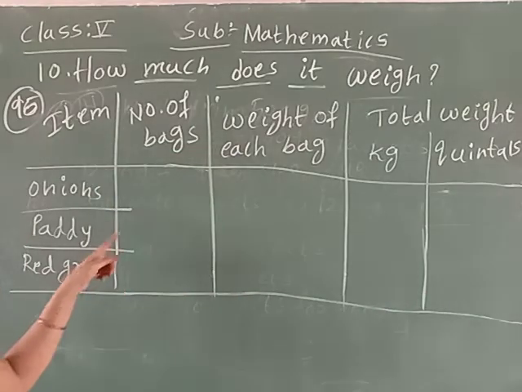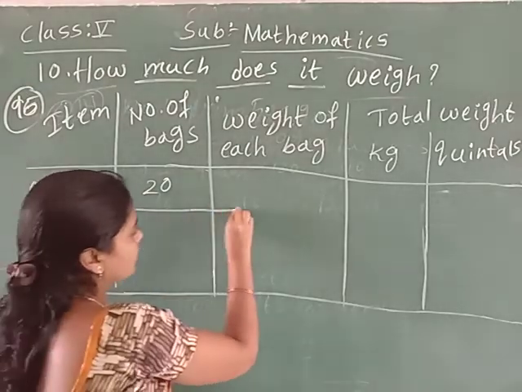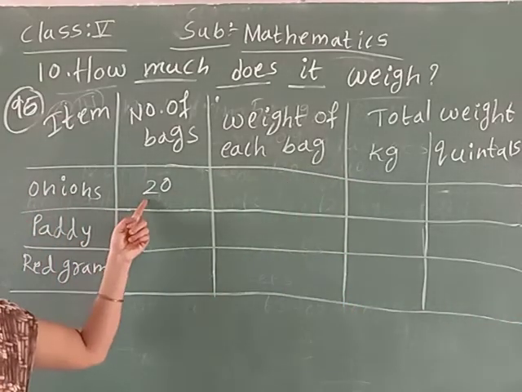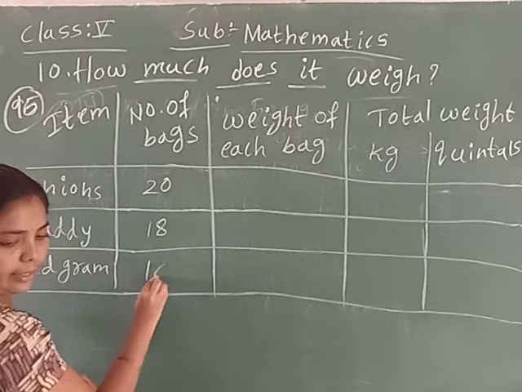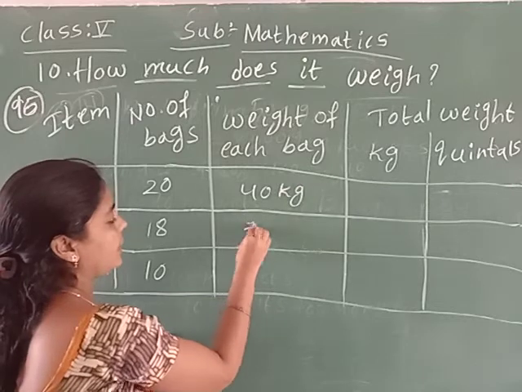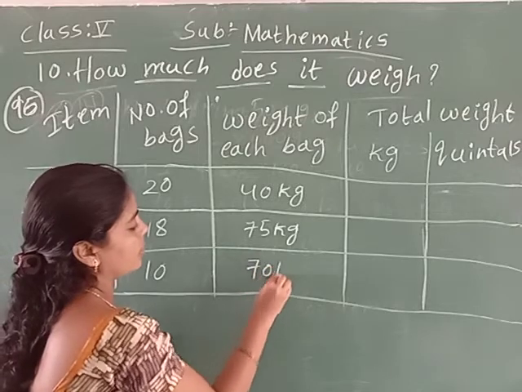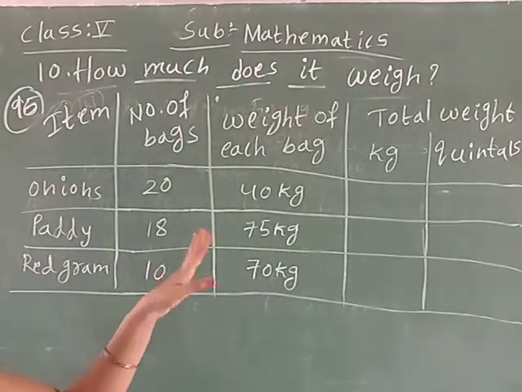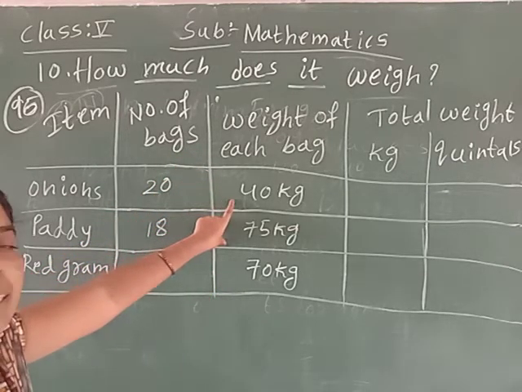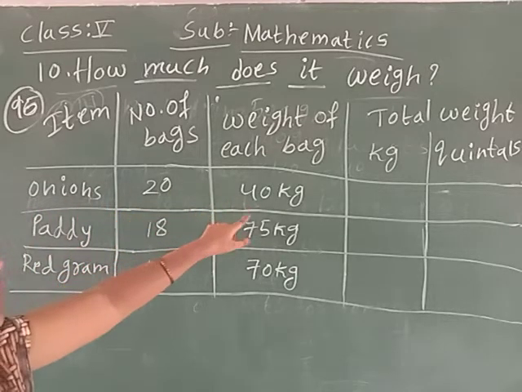Okay, children, here what is given? 20 bags. Wait, children. Now we get 20, 18, 10 bags, and 40 kgs, 75 kgs, 70 kgs. So here total weight is given in kgs and quintals. Weight of each bag is 40 kgs. Here how many bags of onions? 20 bags.